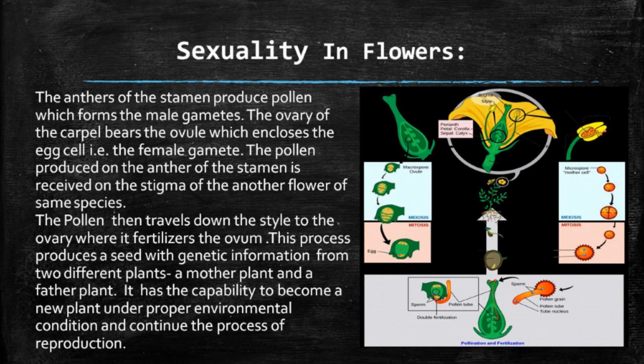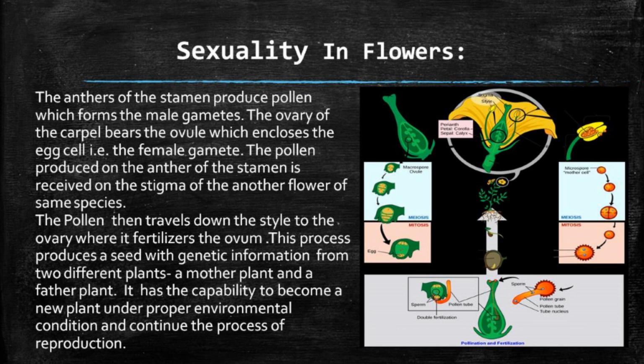Now, the sexuality in flowers, that is how the flowers reproduce. The anthers of the stamen produce pollen which form the male gametes. The ovary of the carpel bears the ovule which encloses the egg cell, that is the female gamete.